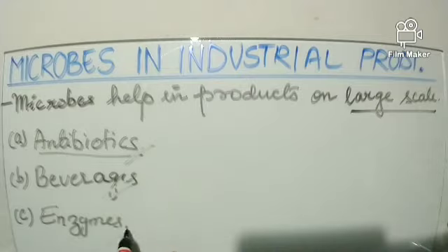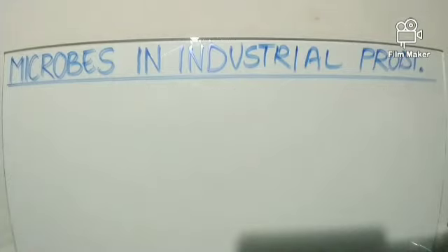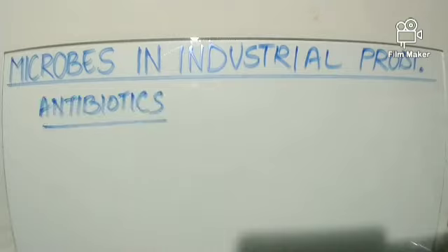And third is enzymes. Now what are enzymes? As you have studied, enzymes accelerate the rate of any reaction. But over here we can see that these enzymes that help in various metabolic reactions are also produced or manufactured with the help of microbes. So industry is another field, we can say, where microbes are helping humans. Now let us first talk about antibiotics.